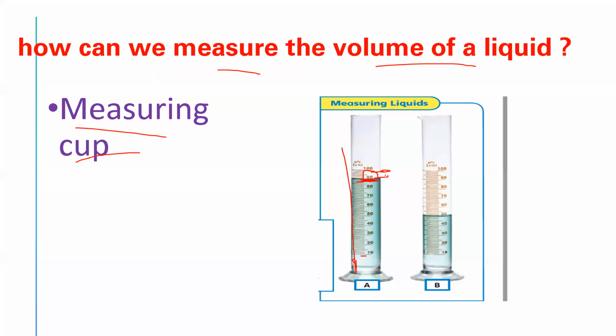90 milliliters, okay. Eileen, where are you? 90? I closed my mic. 90 milliliters. Yes, and what about this water? What is the volume of this liquid? 50. Yes, it's 50 milliliters. B is 50 and A is 90. Yes, amazing. Thanks a lot, honey. So do you know which is bigger, which has more volume? A. Super girl.